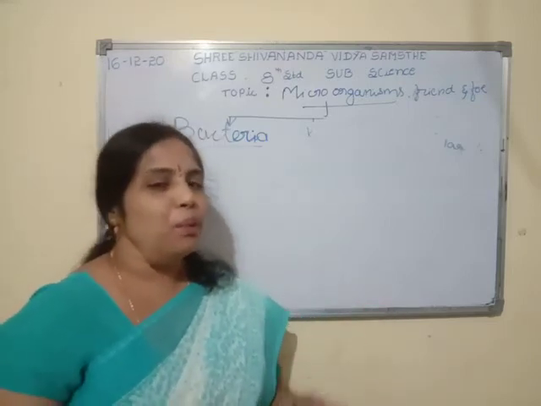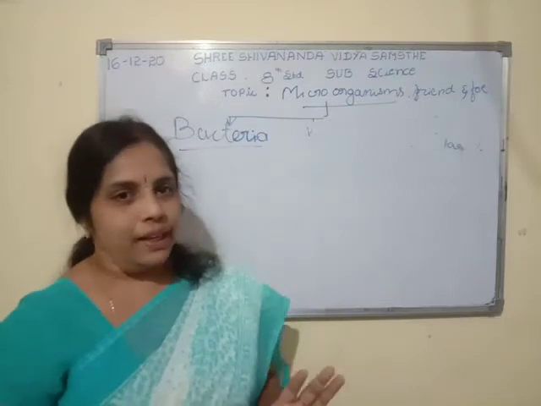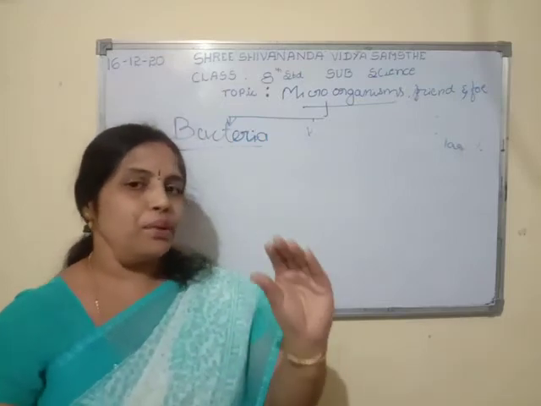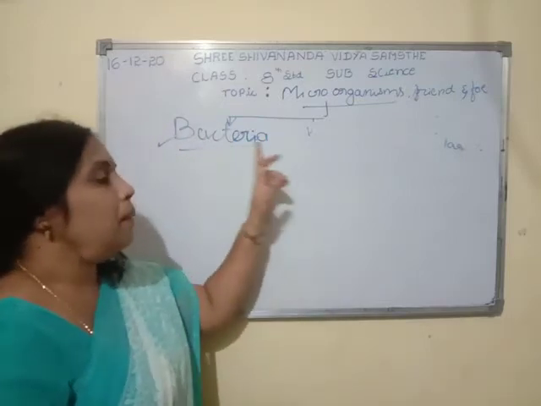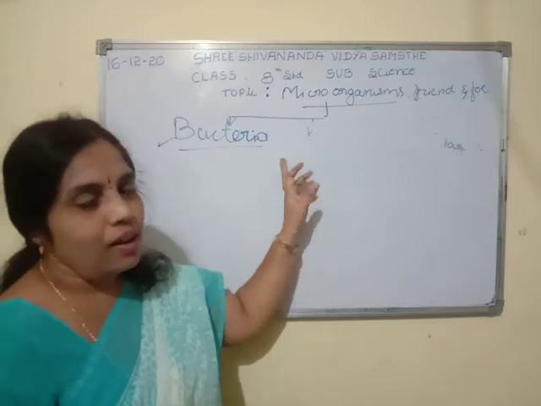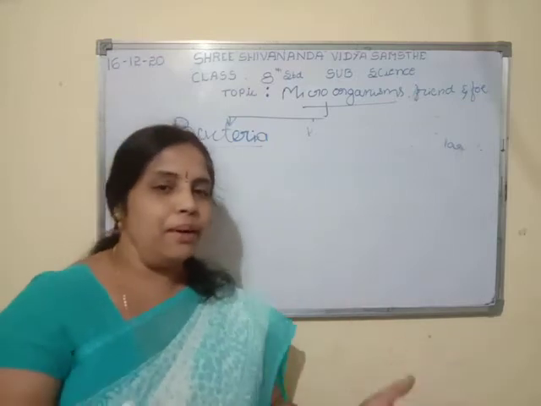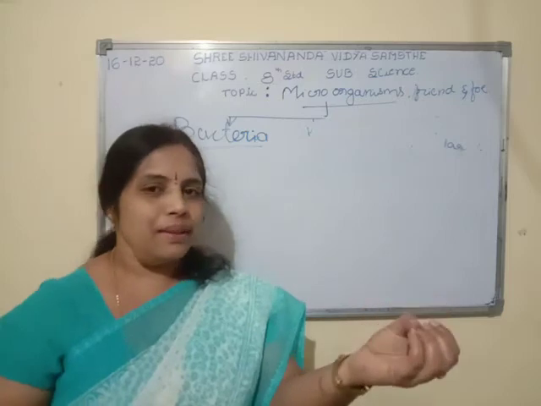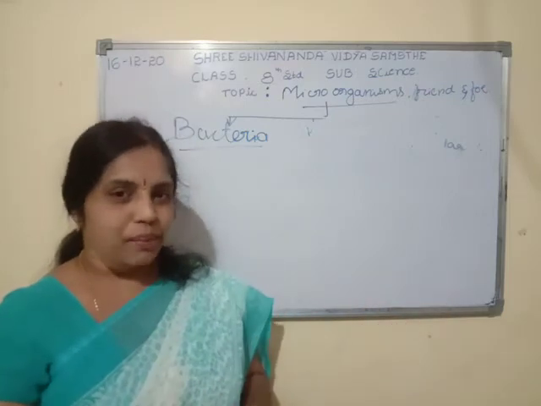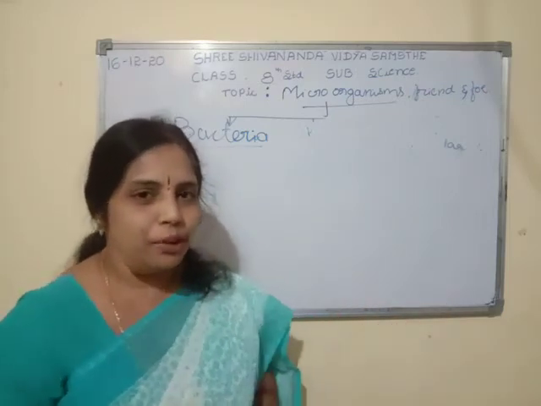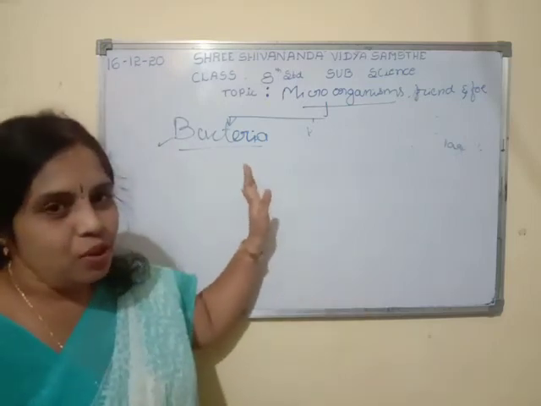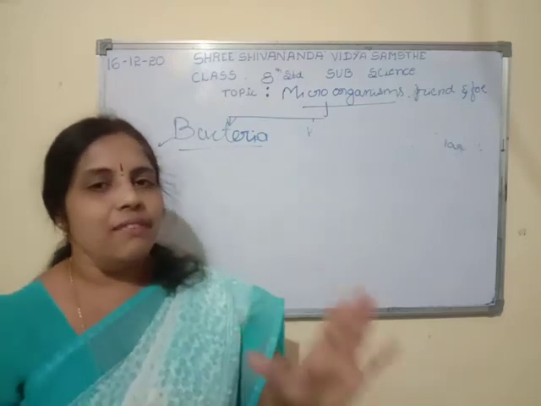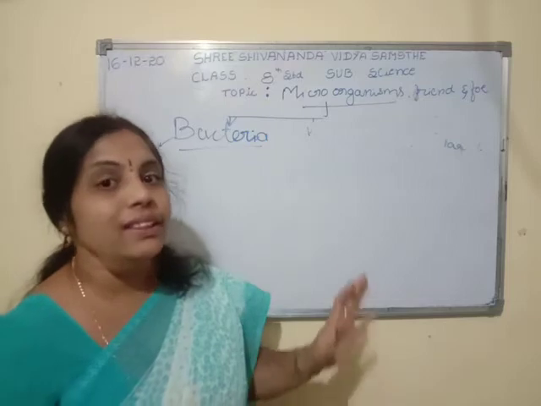The first organism that appeared on our earth, that is bacteria. Before humans, animals, birds and plants were born, the first one born was bacteria. So bacteria is known as the first living organism found on the earth.